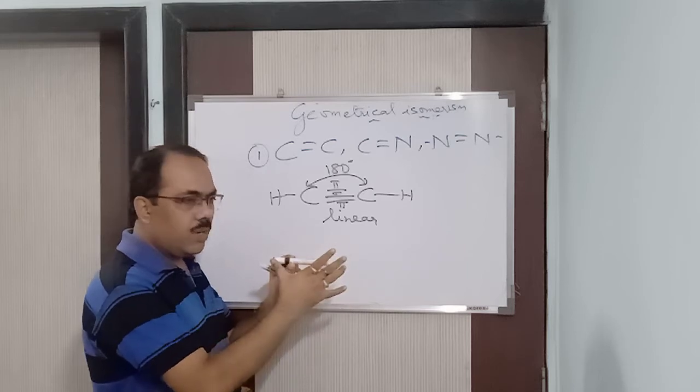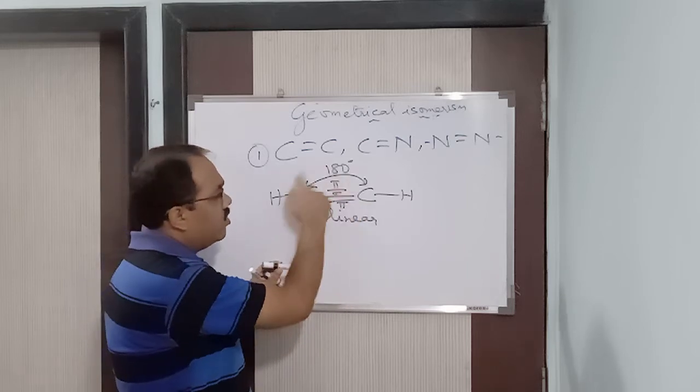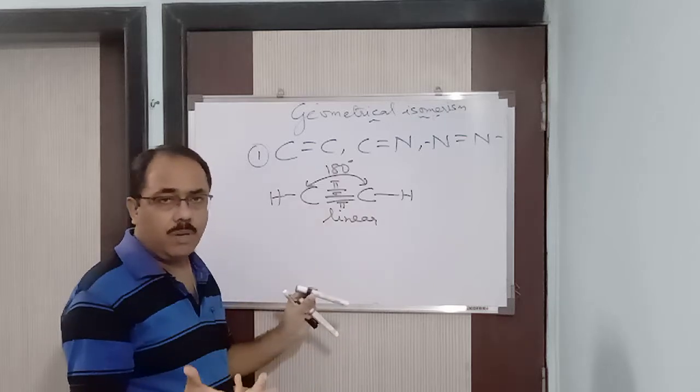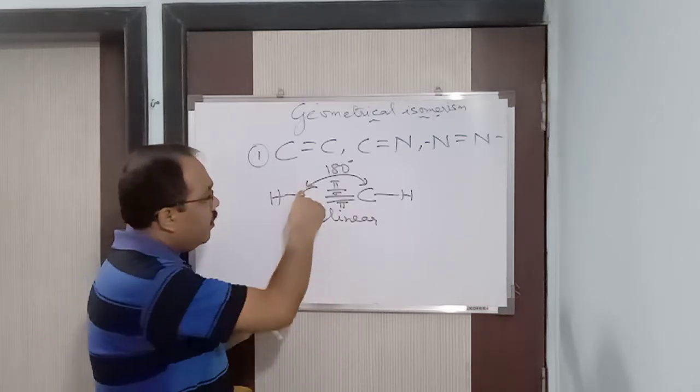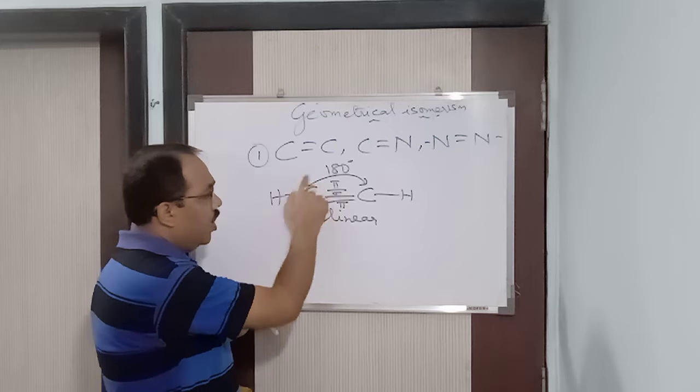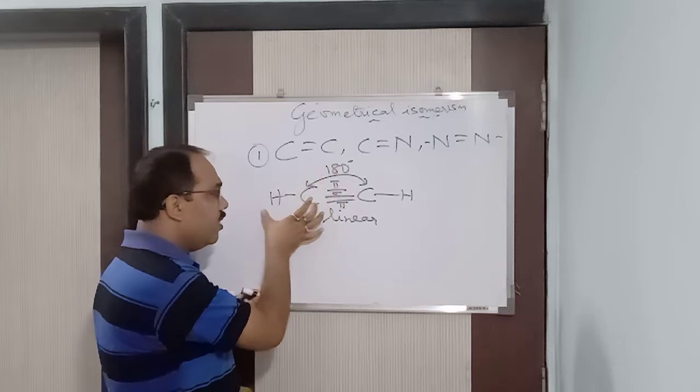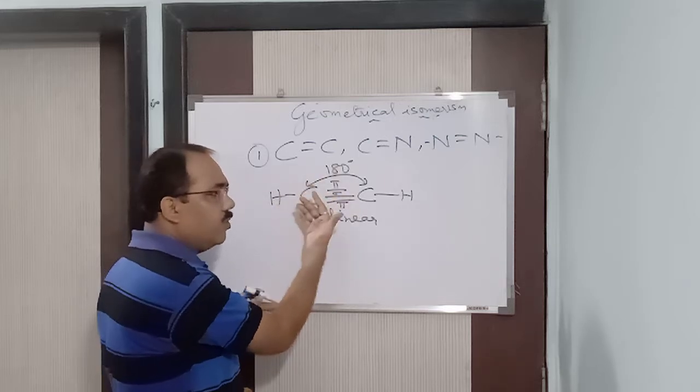And one is a sigma bond, due to which it has linear geometry. Geometry means what? The shape. Remember this word: geometry means the shape. The shape is linear. We can say that the bond angle is 180 degrees. So whatever you see from one side, if you rotate, you are going to see the same thing on the other side also.